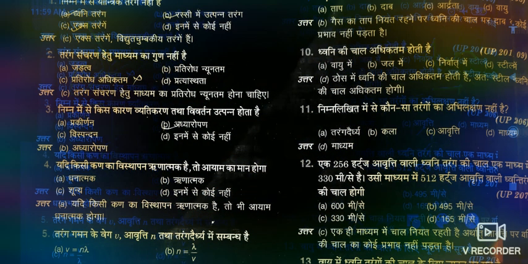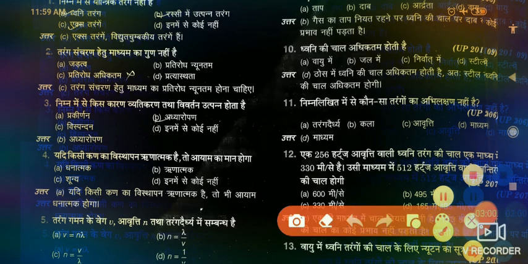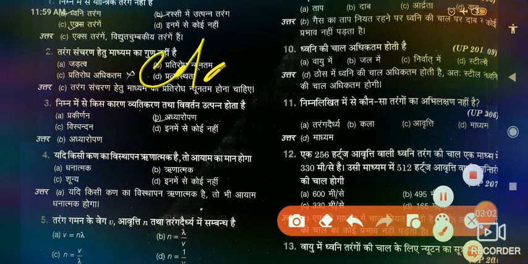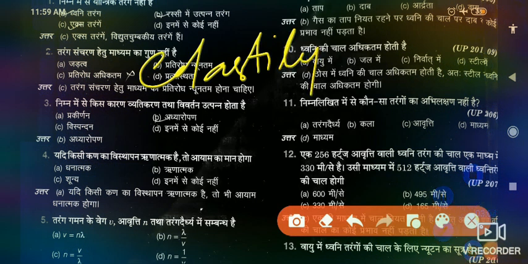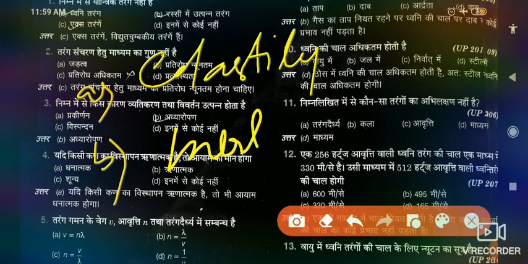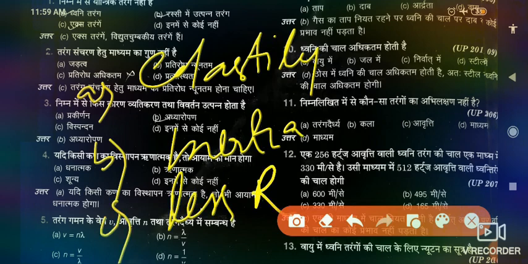The first property is elasticity, the second property is inertia, and the third property is less resistance. If these three properties are contained in a medium, then 100% definitely a wave can propagate in that medium. If the physical medium does not contain these properties, then a wave cannot propagate in that medium.